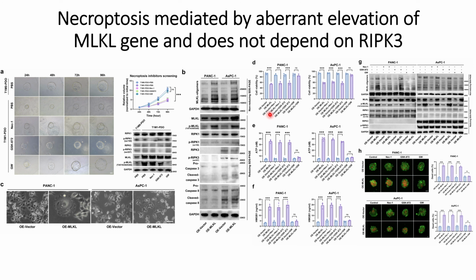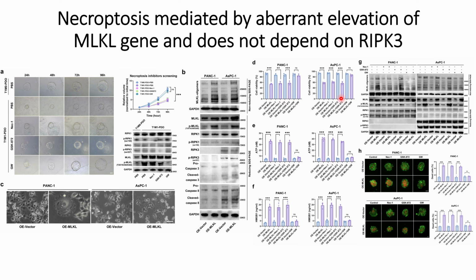And the same thing they have observed when they overexpress this with NEC1 also, that can be seen here. However, when they use this NEC1 inhibitor, overexpression of MLKL and NEC1 inhibitor, they do not see an increase in the cell viability, indicating that the overexpression of MLKL gene is not being affected by RIPK3 pathways, because GSK872 inhibits the RIPK3 pathways.